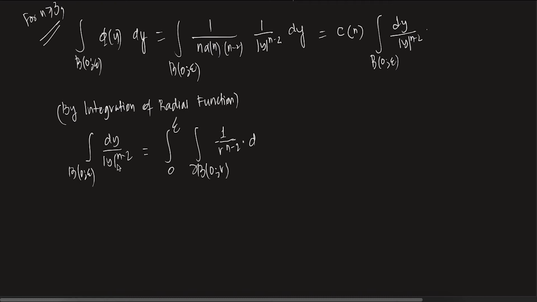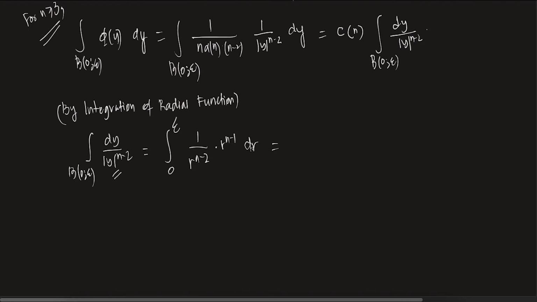So essentially, what I'm doing is this. First of all, I'm integrating this thing on the unit ball. On the unit ball, this is a radial function, so basically this is constant. So essentially, what am I going to get? Let me write it properly. What I'm going to get is 1 by r to the power n minus 2, and then the volume, there'll be 0 to epsilon, that is r to the power n minus 1 dr. Of course, our constants are there, but I'm not writing all that.